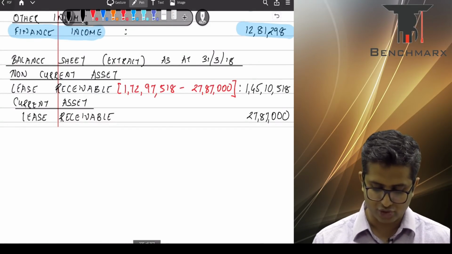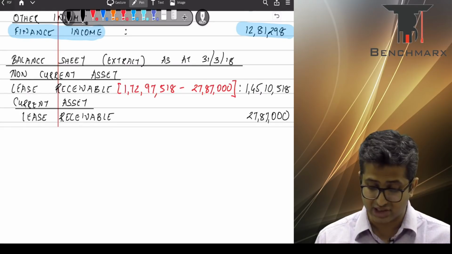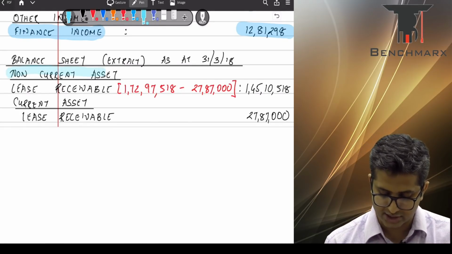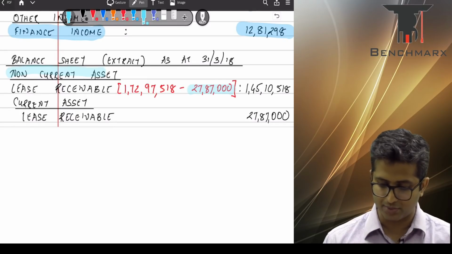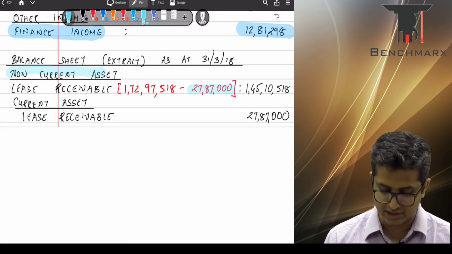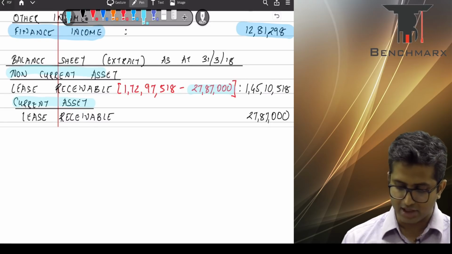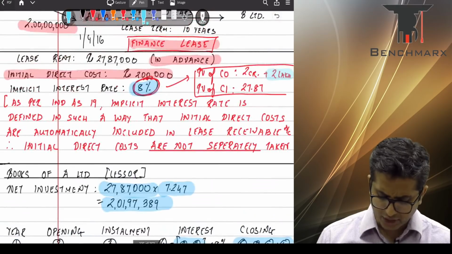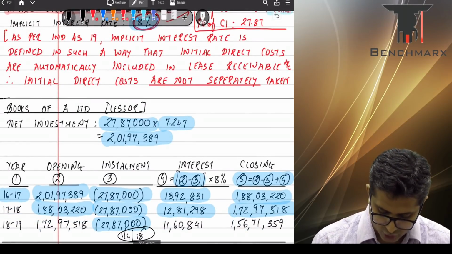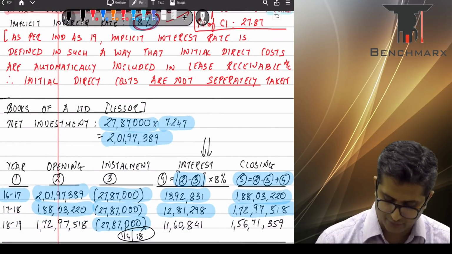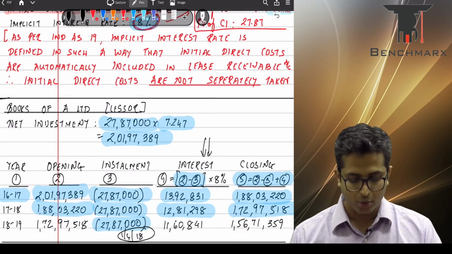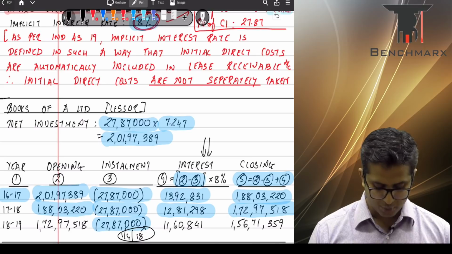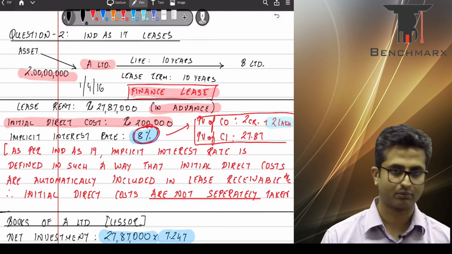So when you look at the solution for the balance sheet extract, we can see that there is a lease receivable. A part of this lease receivable will be shown in non-current assets. This is after deducting the amount that will be received a day later, and the remaining amount will be in the current assets. Are we clear with this? Yes, okay. Again, our solution with the institute predominantly differs because of the interest calculations over here. Are we clear with this? Yes, okay. We can now proceed to question number 3.